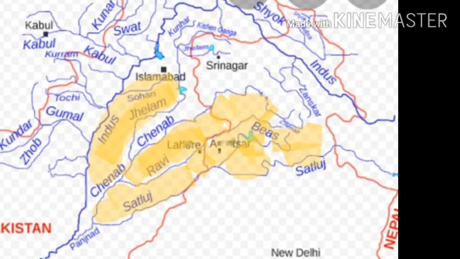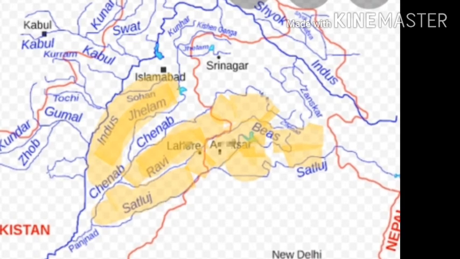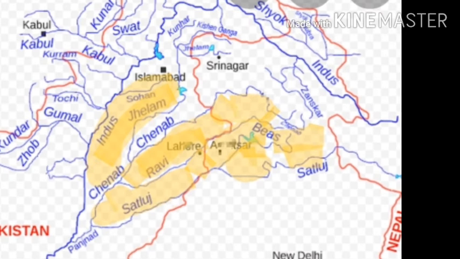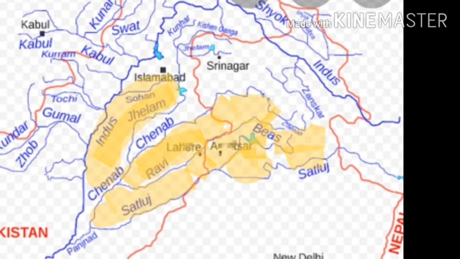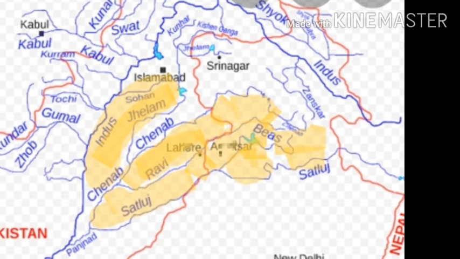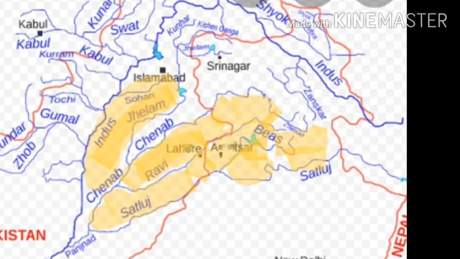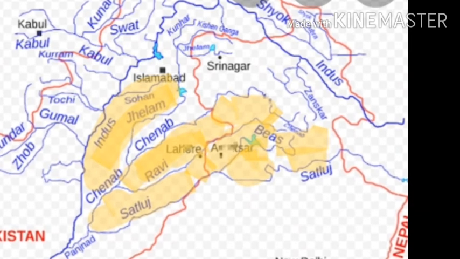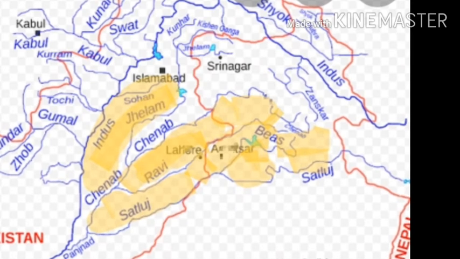Its main tributaries, as we already told, are Jhelum, Chenab, Ravi, Beas and Sutlej. These tributaries and the Indus river jointly formed the Indus basin, or the western part of the Indian plain. Children, you observe another feature, the Doab. So Doab is nothing but the land between two rivers.